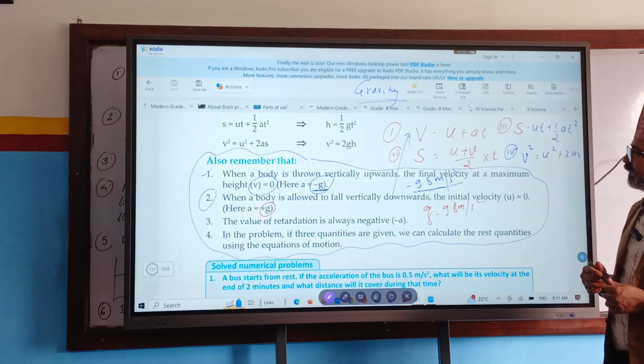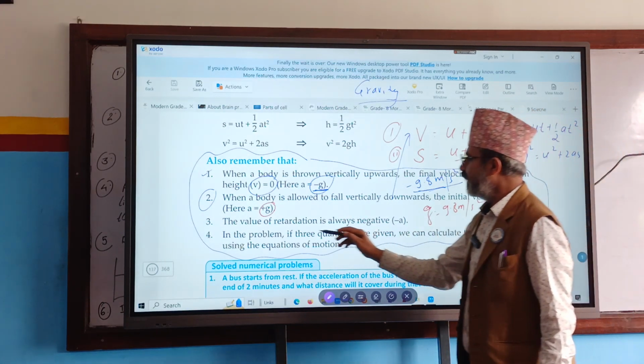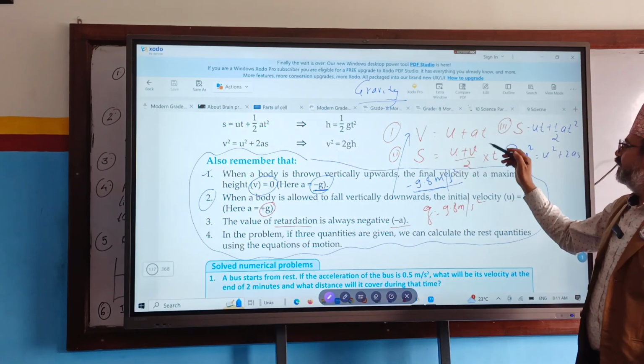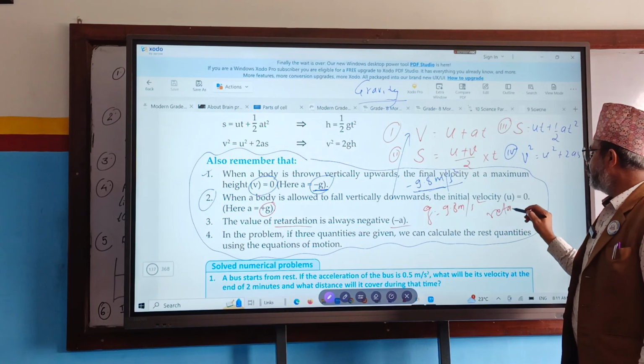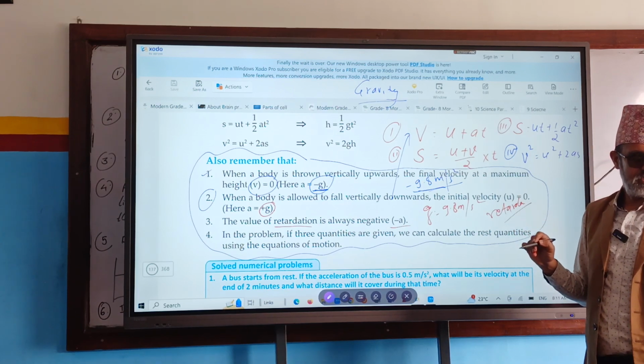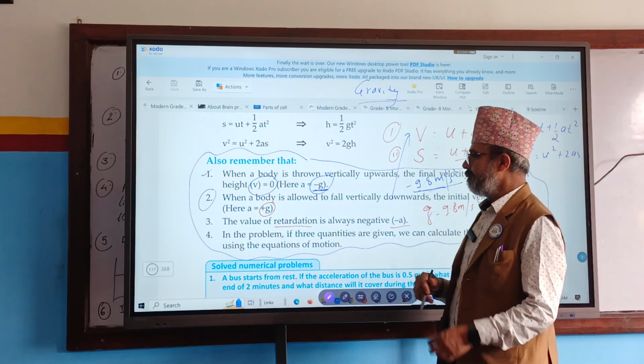Point number 3. Retardation. The value of retardation is always negative. So if you say retardation, then the value will come in minus. Okay. Fourth number.